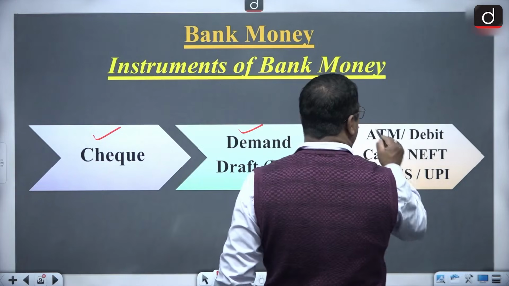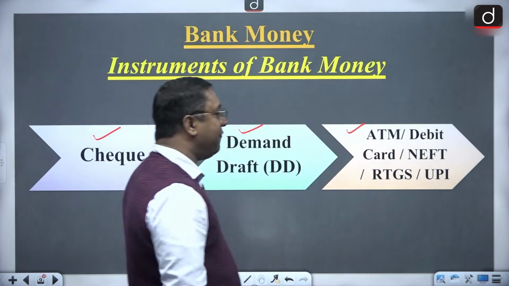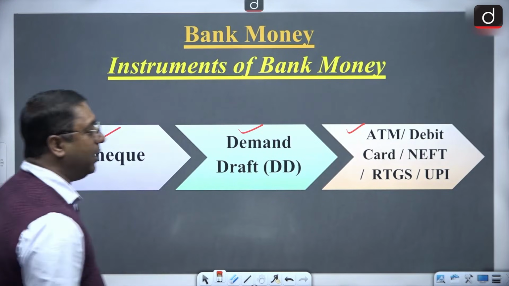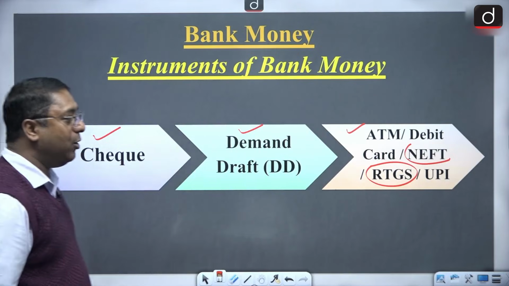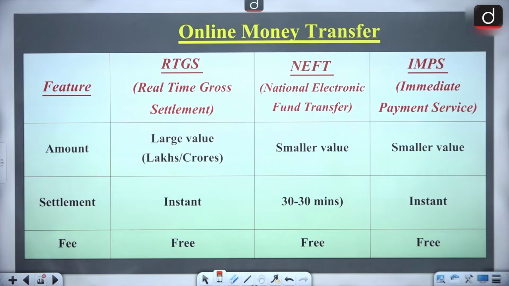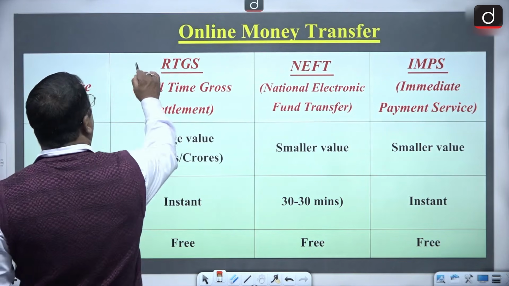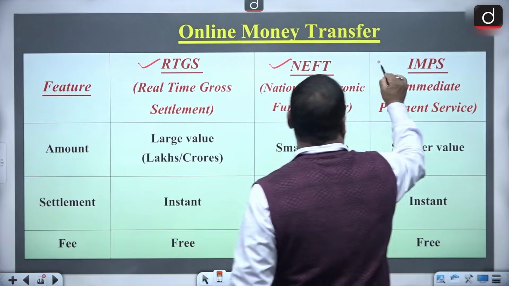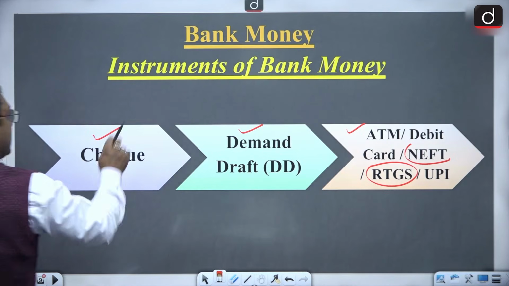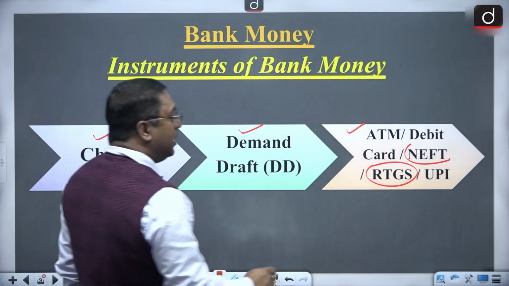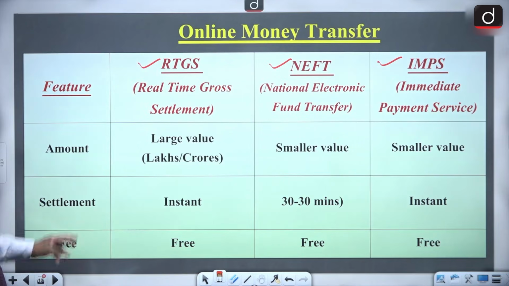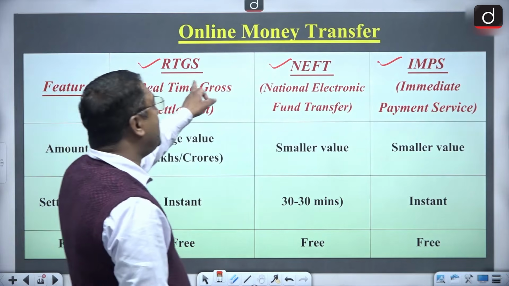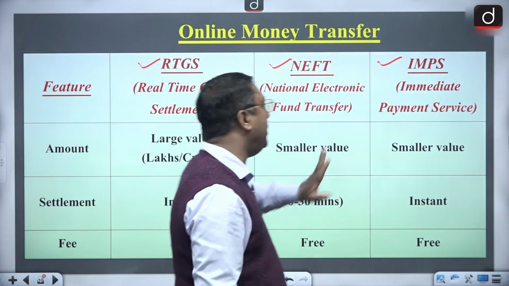And then there is the ATM, debit card, NEFT, RTGS and UPI. Now NEFT, RTGS I'll be telling you, and UPI also, all of you know about it. Then we have online transactions. Three types of online transactions are there. These three online transactions are with regard to what? Instruments of bank money.